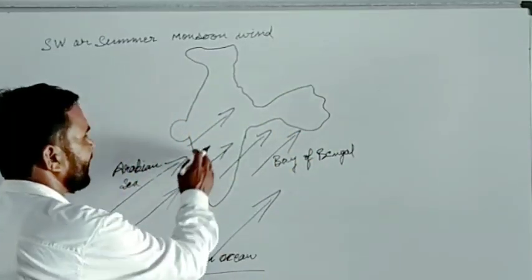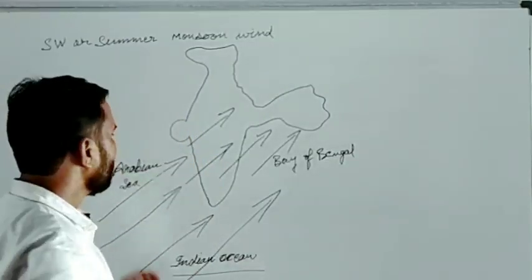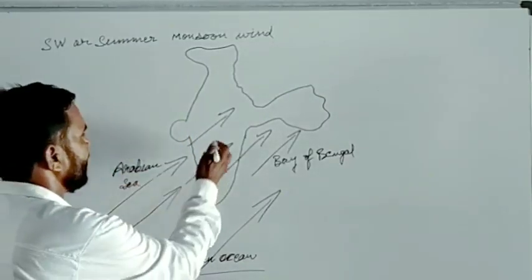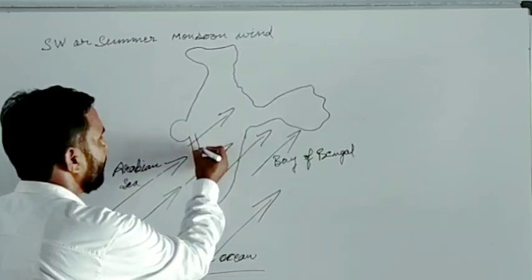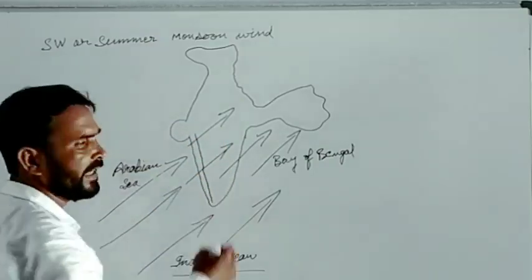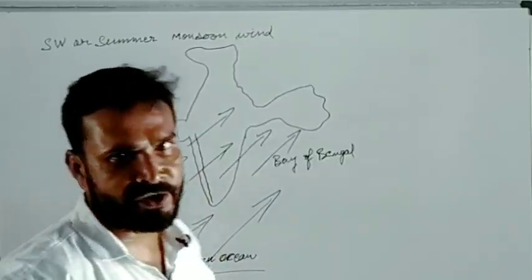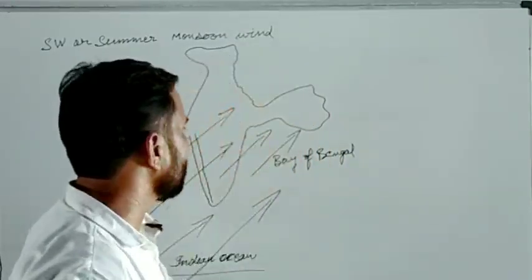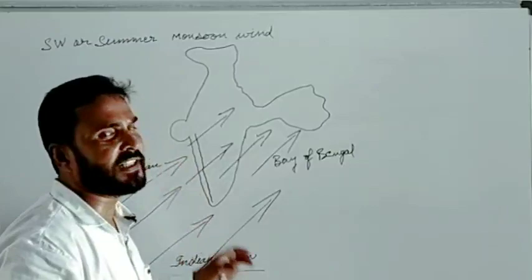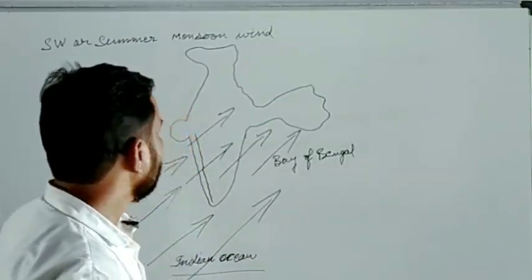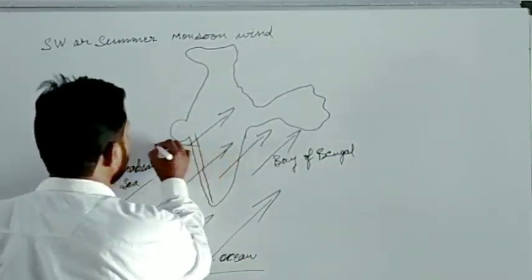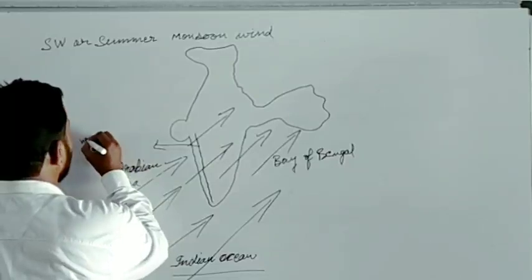As they enter the land mass, after passing the Arabian Sea, this wind first hits the western coast of southern India. On the western coast there is a mountain range parallel to the coast from Gujarat to Kerala, and its name is the Western Ghats.